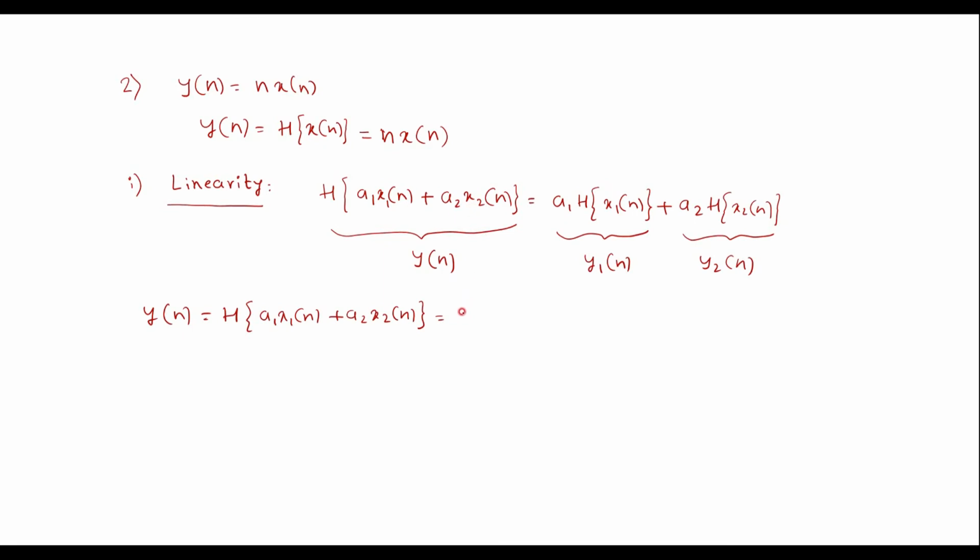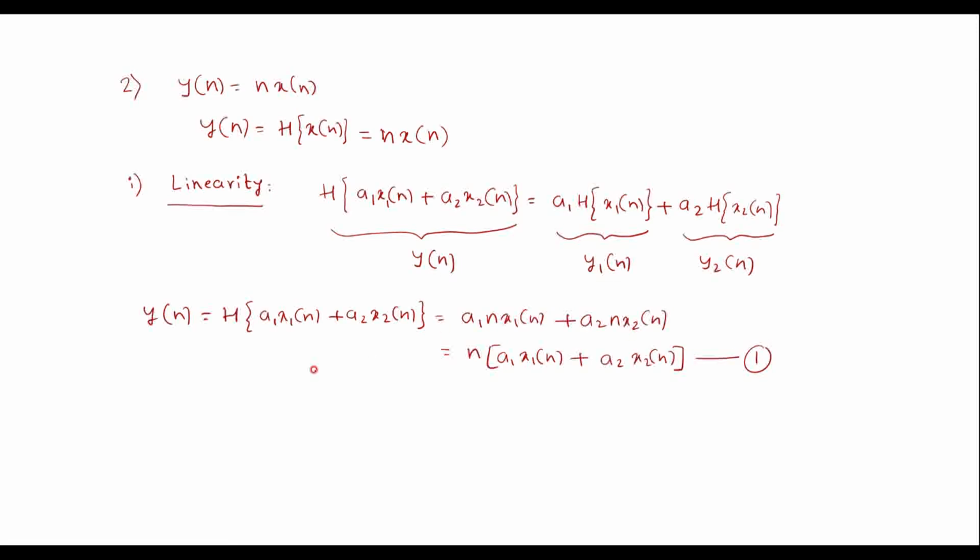Therefore I can write it as a1 n x1 of n plus a2 n x2 of n, or I can write it as n in bracket a1 x1 of n plus a2 x2 of n. We'll call it as equation number 1.